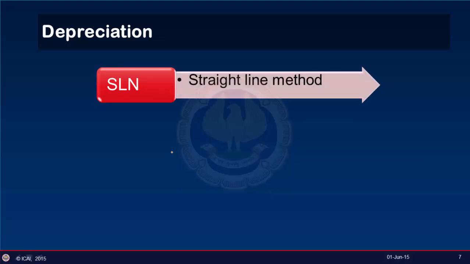Now, friends, there are various methods of allocating depreciation over useful life of an asset. Those most commonly employed in industrial and commercial enterprises are straight line method and reducing balance method. Now, the management of a business selects the most appropriate method based on various important factors, for example, type of asset, nature of the use of asset, or circumstances prevailing in the business.